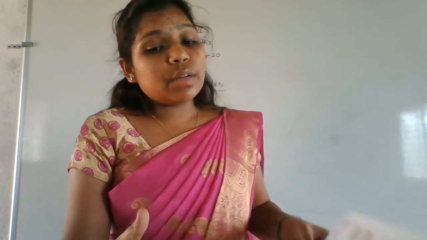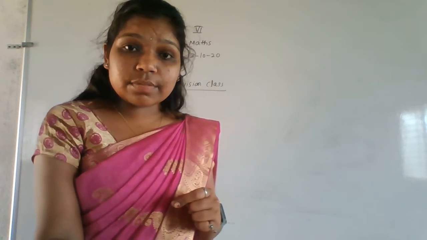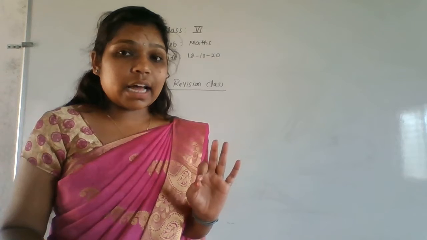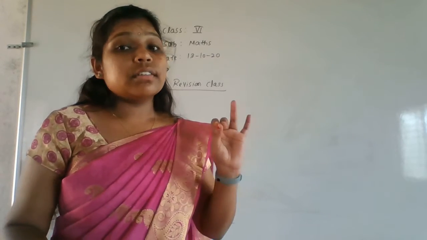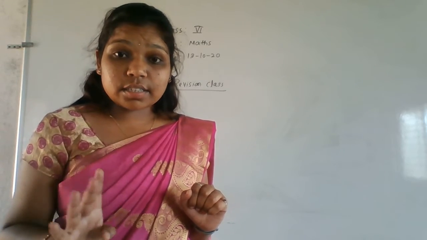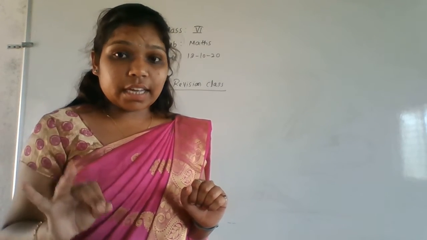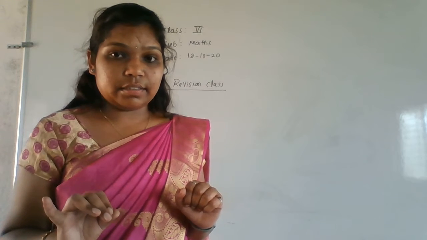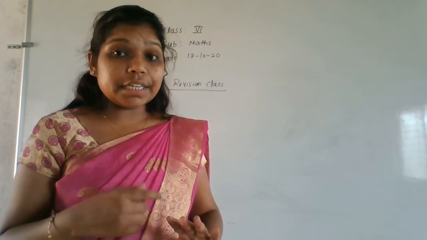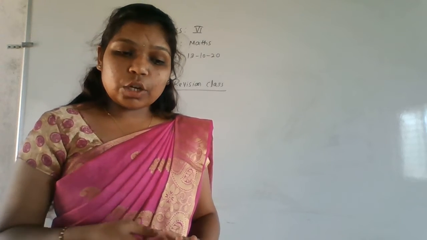And what are the place values according to the international system of numeration? Ones, tens, after that hundreds, thousands, ten thousands, hundred thousands, million, ten million, hundred million. Okay. So these are the place values we studied in the international system of numeration.